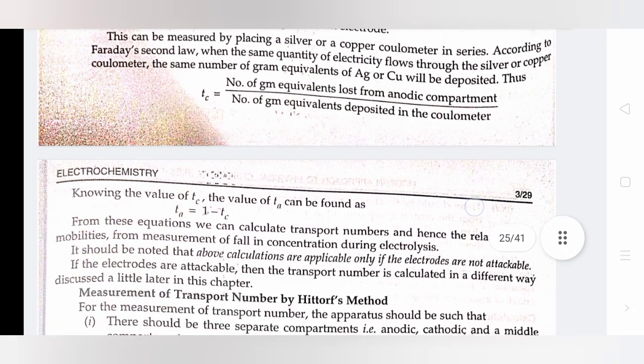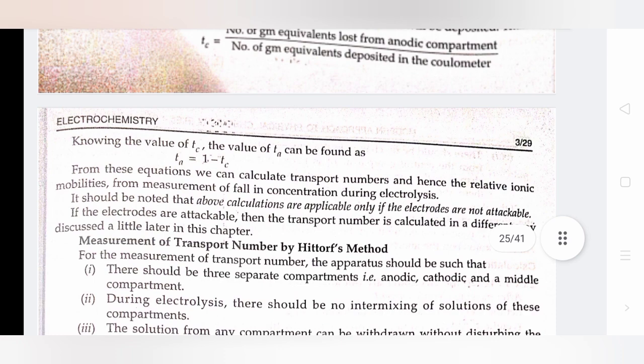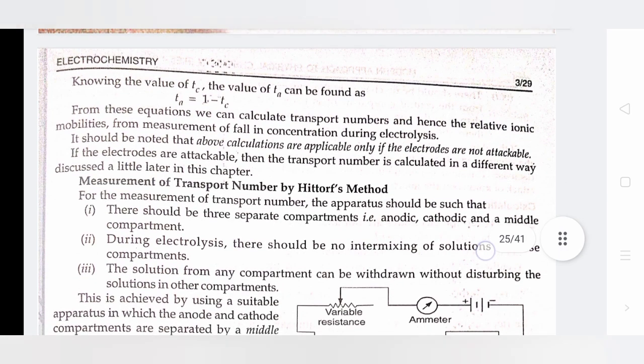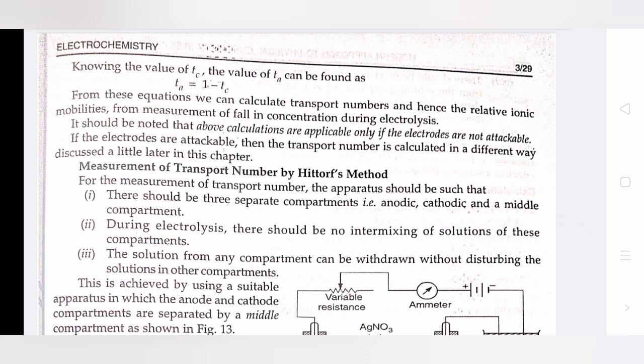Thus, knowing the value of TC, the value of TA can be found as TA equals 1 minus TC. From these equations, we can calculate the transport number and hence the relative ionic mobilities from measurement of fall in concentration during electrolysis.